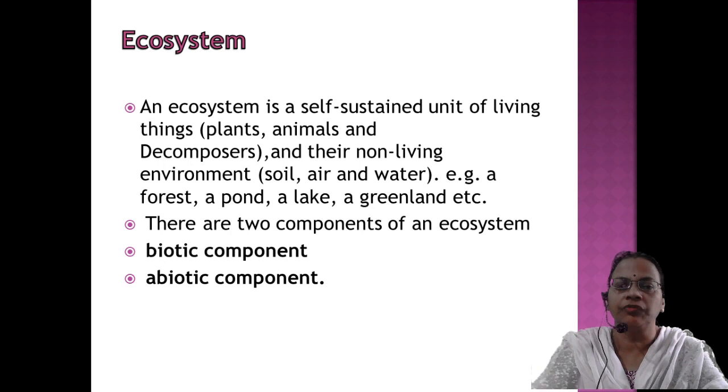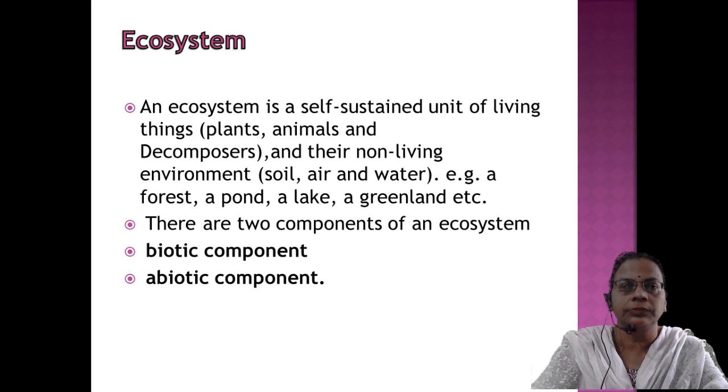Then abiotic means absence of living, or non-living. So all the non-living components which exist in an ecosystem are called abiotic components. And typical examples of an ecosystem are forest, pond, lake, grassland, ocean, etc.